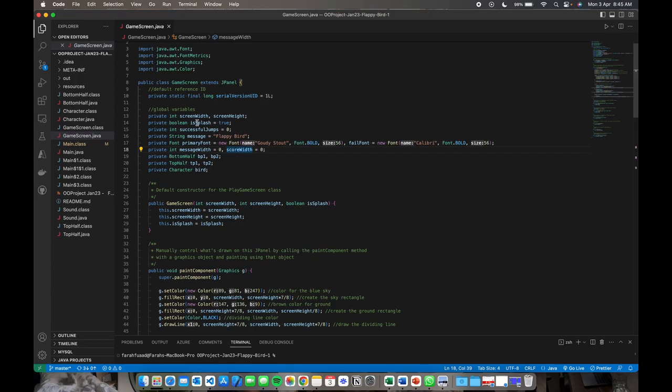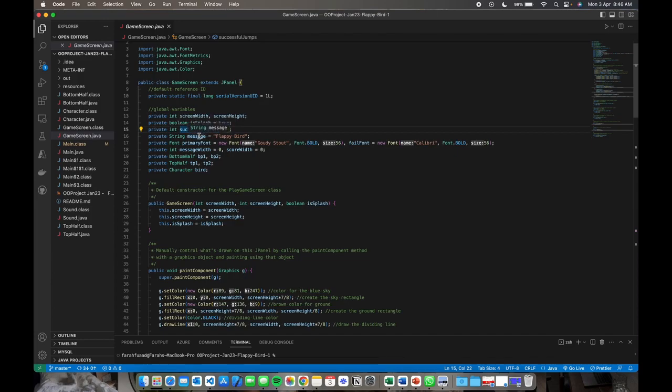So the screen width and screen height variables hold the dimensions of the game window, and isSplash is a Boolean variable that indicates whether the game is in splash screen mode or not. And then successfulJump holds the number of jumps made by the bird. When the user plays the game, for every obstacle, which is the pipe, if they get through the pipe, they will get a point. So that is the function of successful jump.